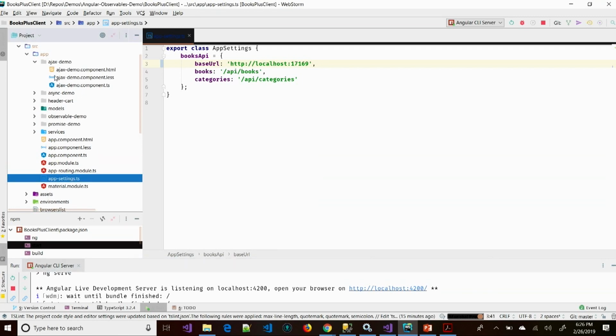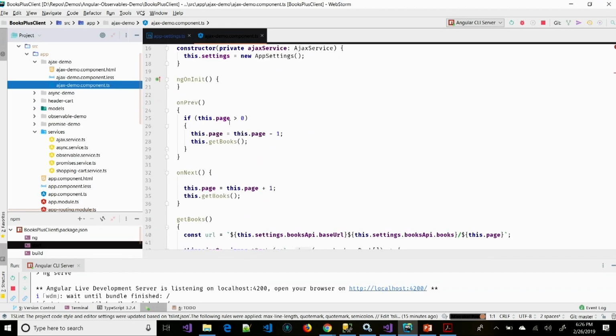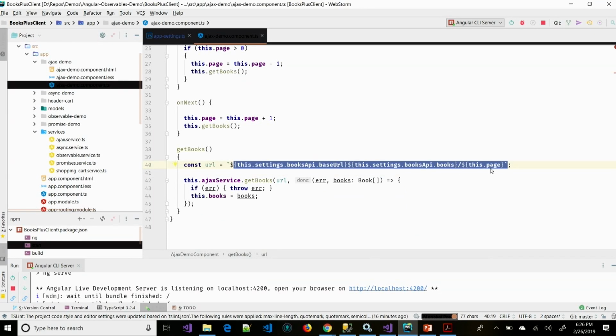Okay, so in our Ajax demo, I've got a component, and then I've got a service that corresponds to each of these. So in our component, I've just got a button click event. Oh, sorry, I've got it on previous and on next. There are click events, so I've added some paging into there. But really, when we get the books, all I'm going to do is define the URL to go where that is, and we're using just a RESTful service. And I'm using paging within there. And then I'm going to my Ajax service to get the books.